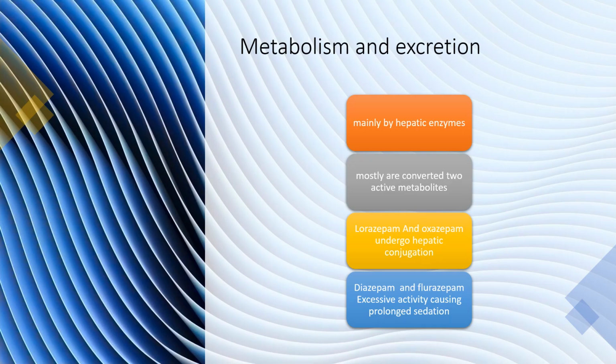Metabolism and excretion. Most of these drugs are taken up by hepatic enzymes to convert them into active metabolites. For example, diazepam is converted into active metabolites which have a half-life of 60 hours or more. Therefore, diazepam, and another drug, flurazepam, if taken for the management of insomnia, cause unwanted daytime sedation because of the presence of longer-acting active metabolites in the body. But there are some drugs, for example, lorazepam and oxazepam, that undergo hepatic conjugation, therefore they are short acting. These drugs are shorter acting drugs.